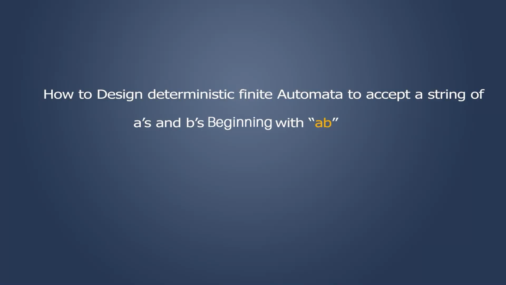Let's learn how to design a deterministic finite automata to accept a string of A's and B's beginning with AB. So I'll design a DFA which will accept this string AB. I'll start from Q0. Let Q0 be my start state. To indicate it's a start state, I should have an incoming arrow like this.